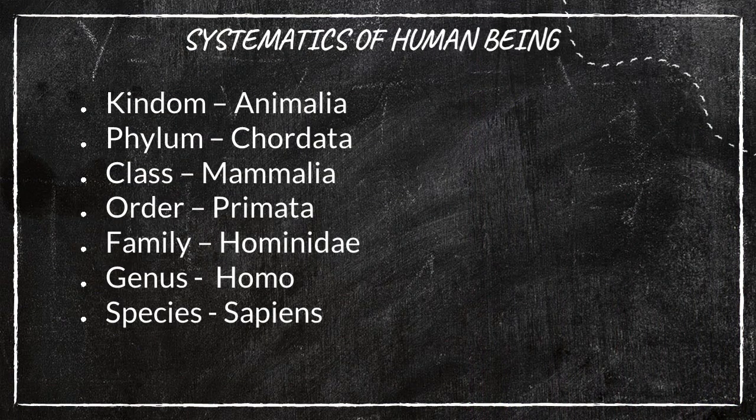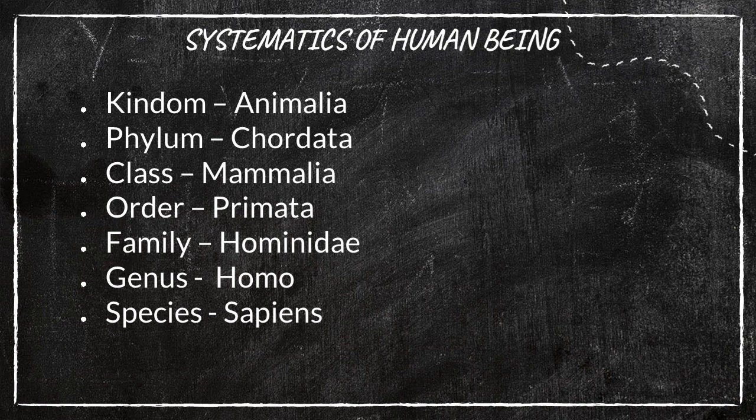Here I have displayed an example. If I say this, you could understand what the word domain means. Here I have given the systematics of human beings. Usually we give the classification for each and every species.